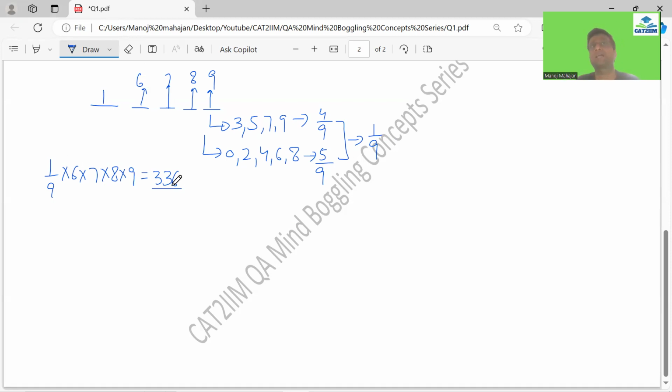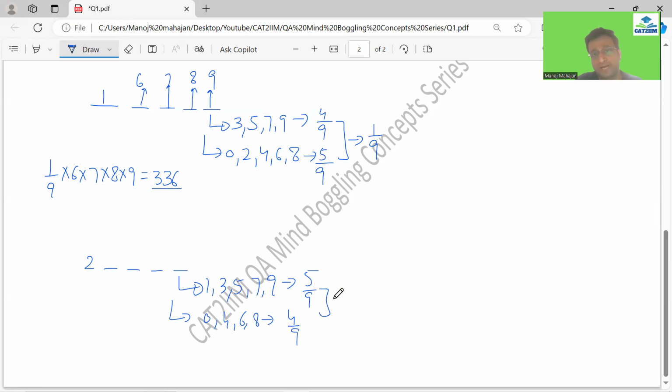But as we have to look at the difference, this is going to be compensated when we look at the series starting with 2. Over here, the chance of getting an odd number would be more, as the chance would be 5 by 9 and the even number would become 4 by 9.